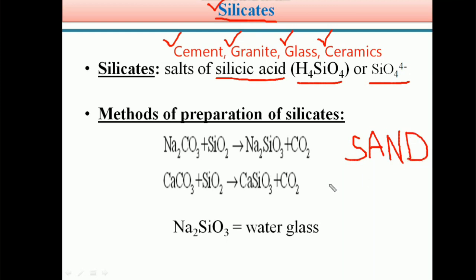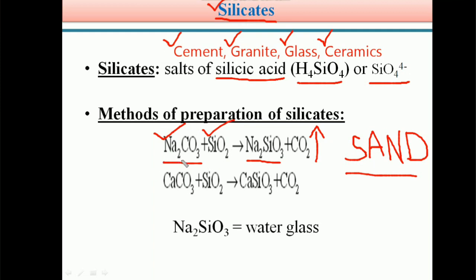So whenever the metal carbonates are fused with silicon dioxide or sand, we get silicates. For example, sodium carbonate, Na2CO3, is treated with sand, SiO2, it forms Na2SiO3, plus it evolves carbon dioxide, CO2 gas. Generally, silicates are prepared by fusing the metal carbonates with sand.